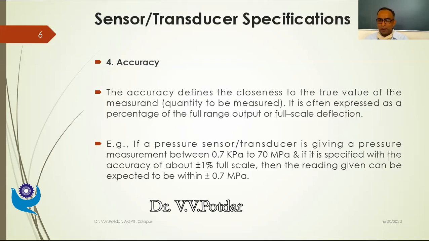So the actual value corresponding to plus or minus 1% of accuracy would be ranging from, if the red value is 10 megapascal, 10 plus or minus 0.7 megapascal. So it would be 9.3 megapascal to 10.7 megapascal. This would be the range of values my measuring instruments would be giving.